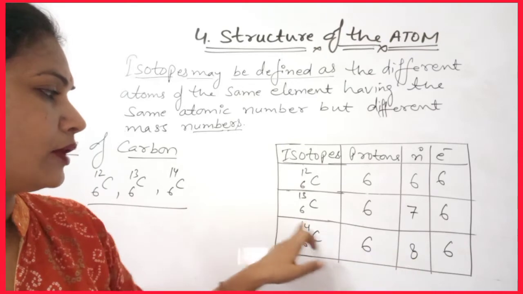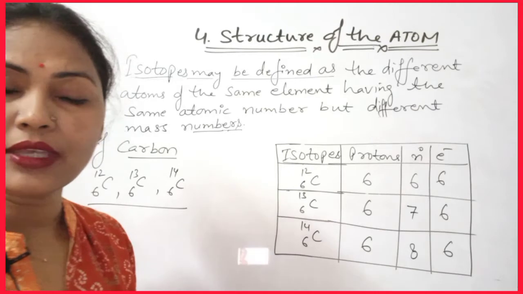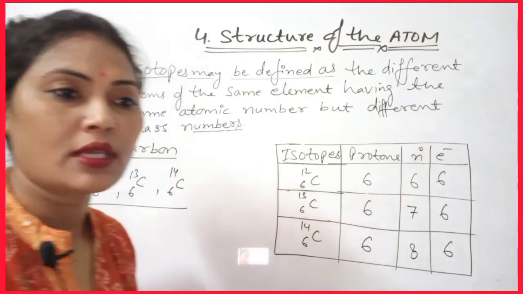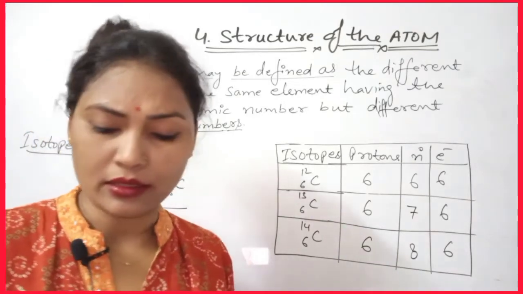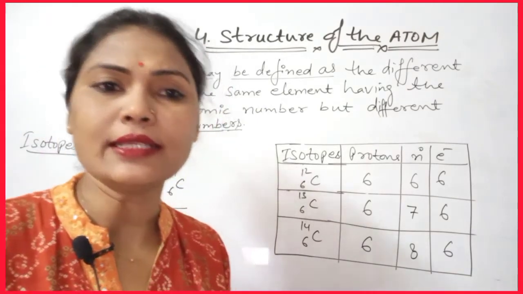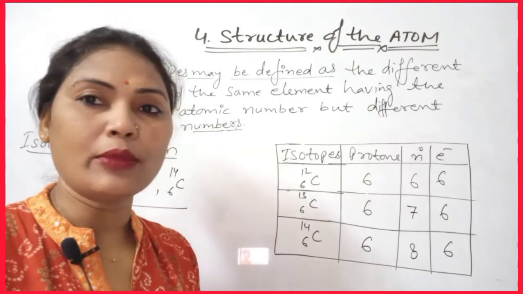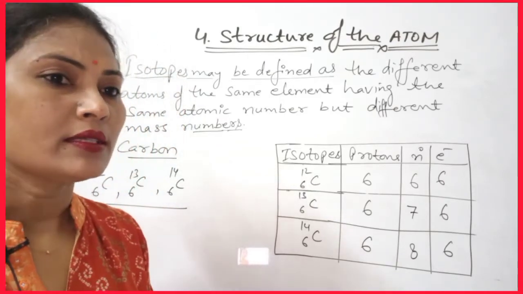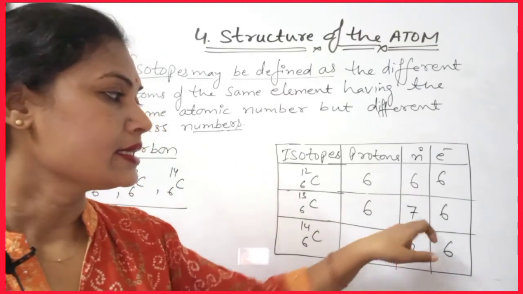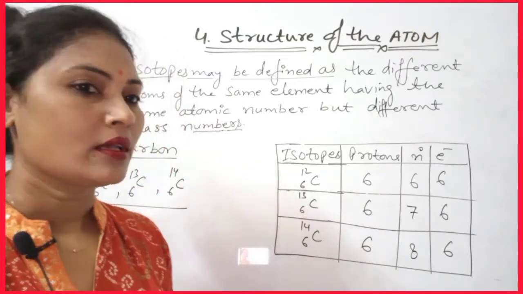So like that we can write the composition of protons, electrons and neutrons. These are the isotopes of carbon that contain 6 protons and 6 electrons, but they contain an unequal number of neutrons. Carbon 12 contains 6 neutrons, carbon 13 contains 7 neutrons, whereas C14 contains 8 neutrons.